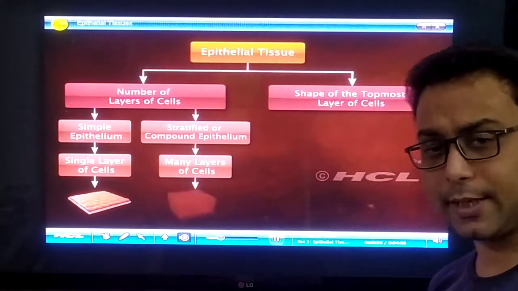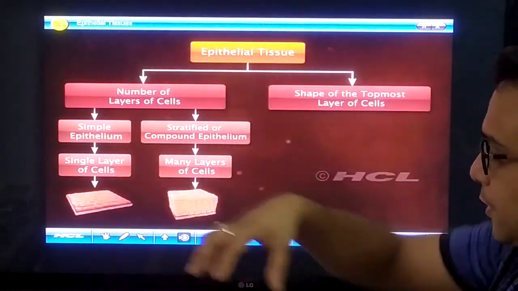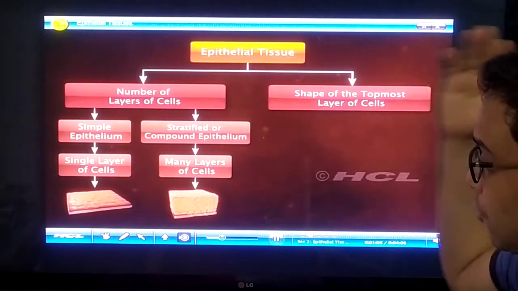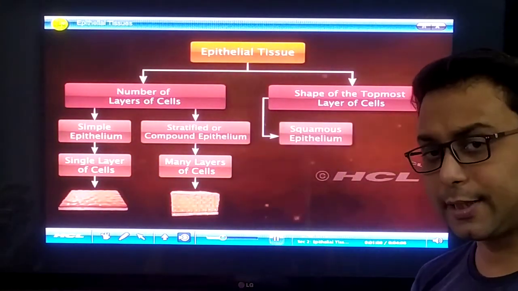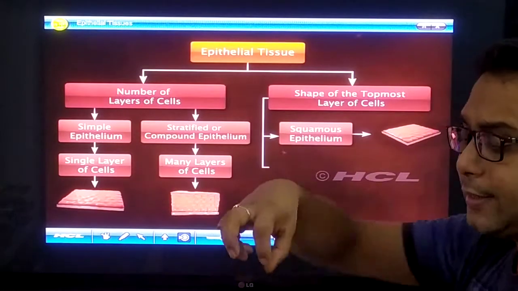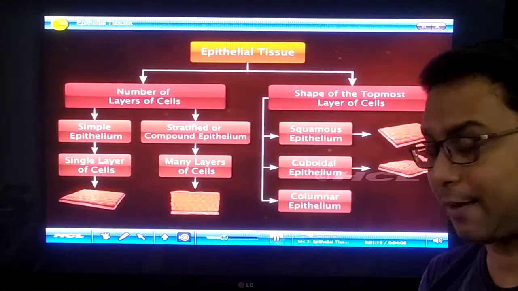So many layers of cells are present on the basement membrane, so they are called stratified. This is one type of classification. Another type of classification is based on the arrangement: what is the topmost layer of cells, and what is their shape.